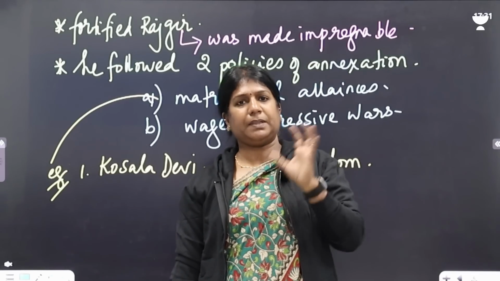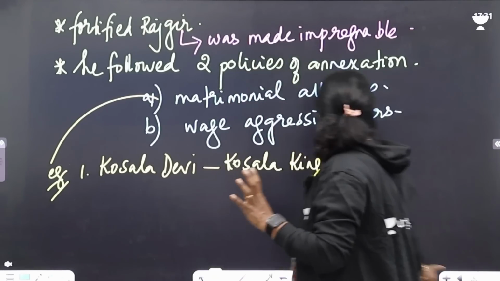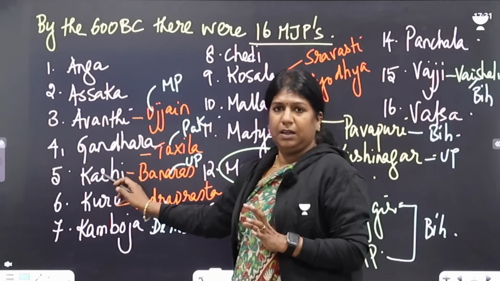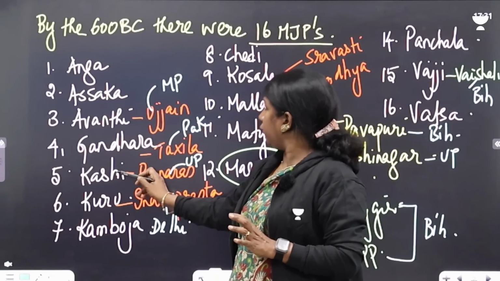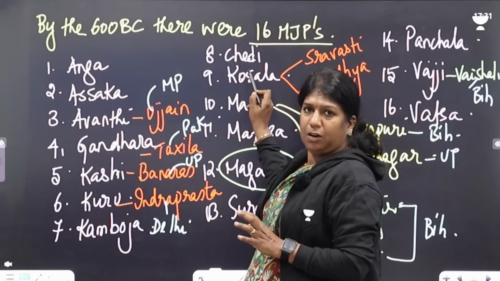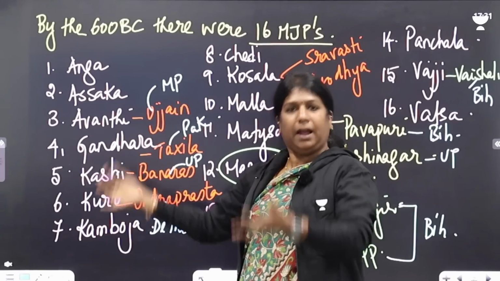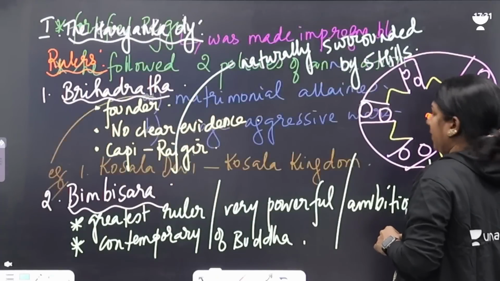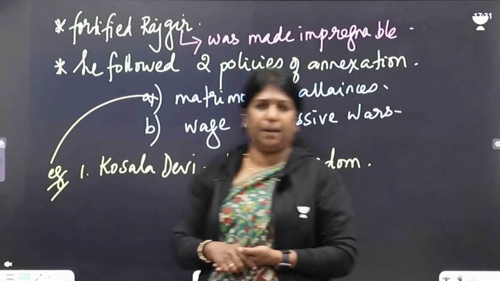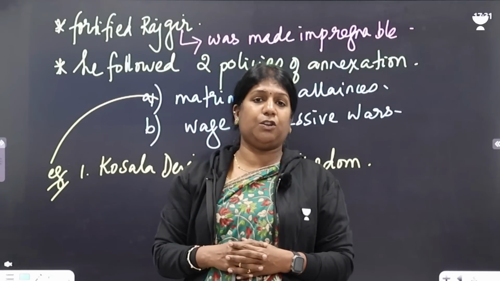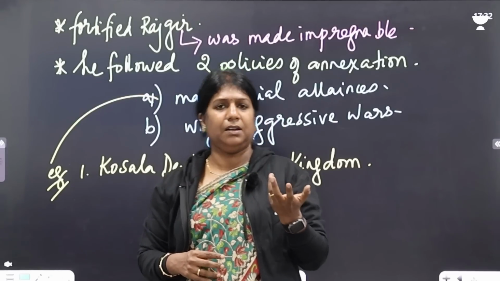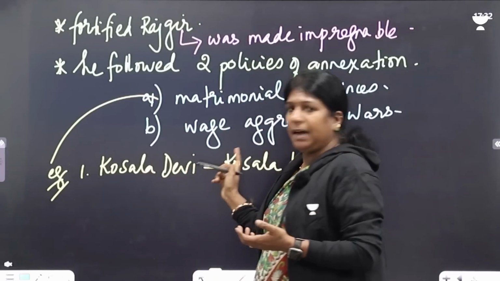Kashi is one of the Mahajanapadas we've already written. This Kashi was annexed by Koshala, and it was with them. So after the ruler gave his sister Koshala Devi to Bimbisara, he gave Kashi as a dowry to Magadha. Kashi is in UP, so one part of UP came under Magadha. Such a big marriage it was.